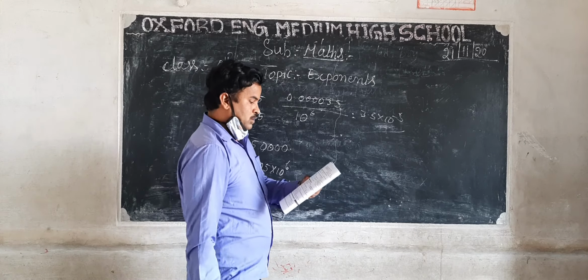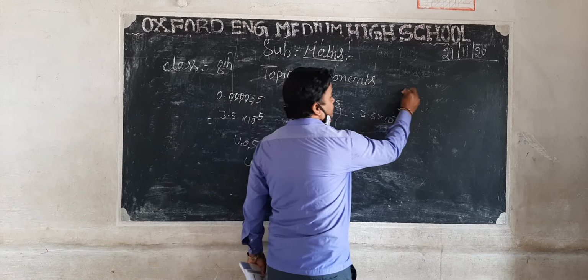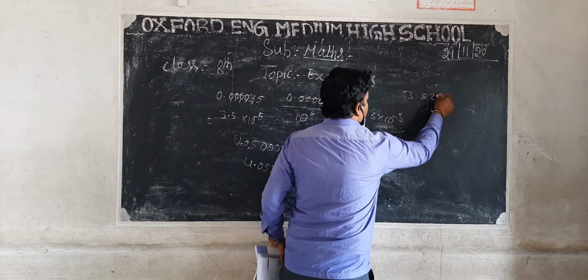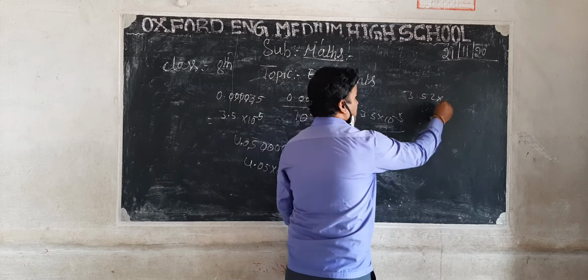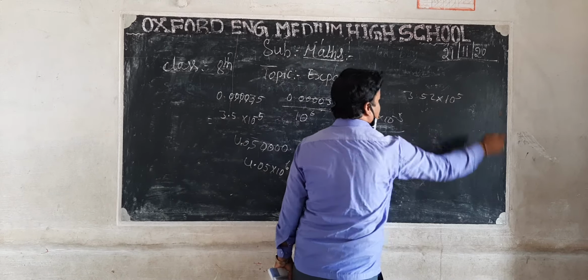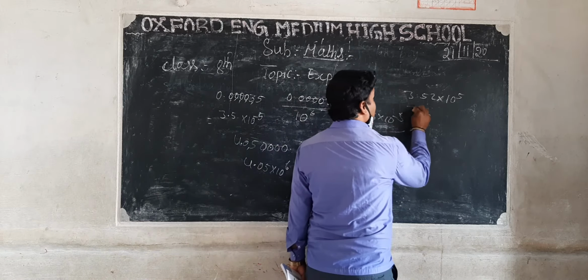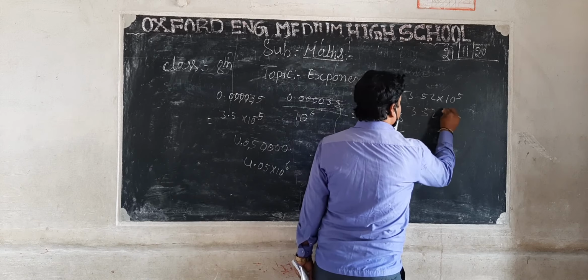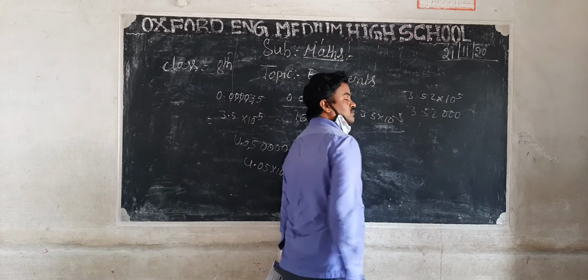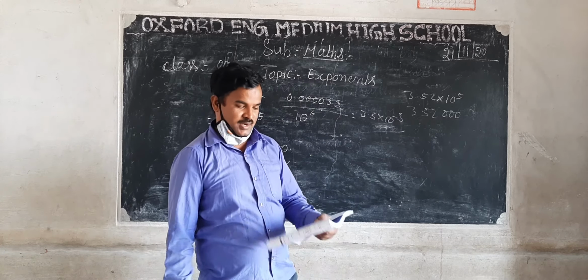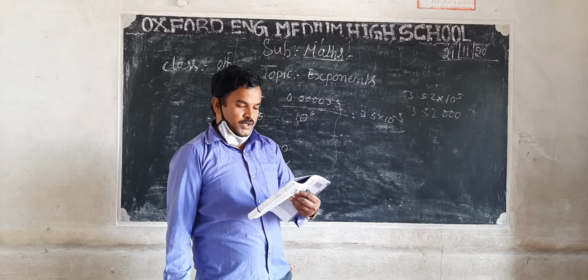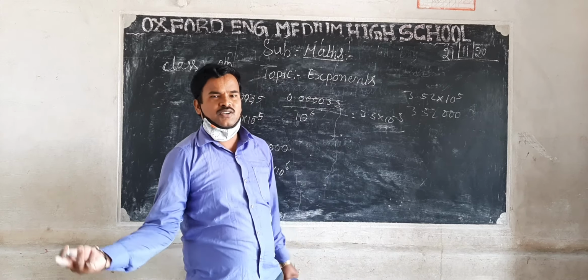Here we have given 3.52 into 10 to the power of 5. See, 5. So what is its usual form? 3,52,000. That's all.